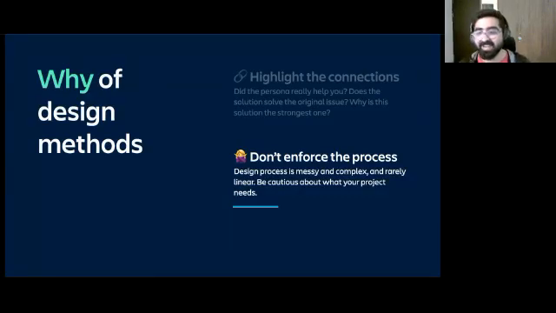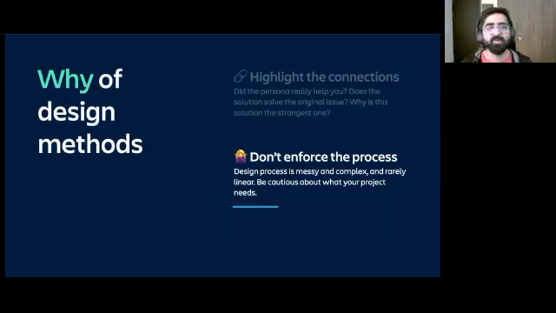So that's a hack. Don't skip talking about all of that. Talk about your learnings on the way. Talk about why this particular design method actually didn't work for you. That's a great thing to put on your portfolio, that you did the SWOT analysis, but nothing came out of it. Great learning. Now, because of that, you perhaps chose to do something else. And you did user research, but perhaps the insights that came were very obvious. So it didn't really help you. So hence you perhaps did something else. Speak about such things.